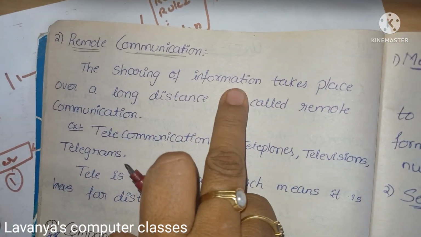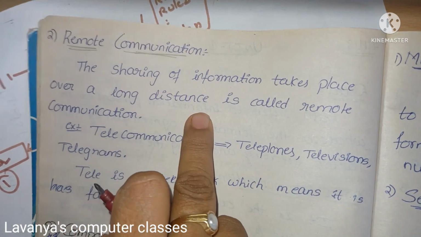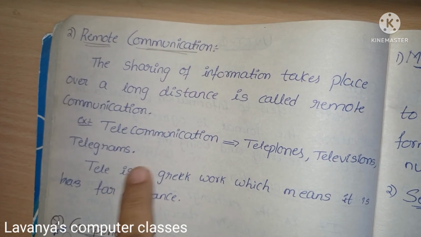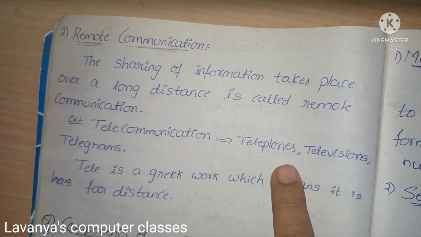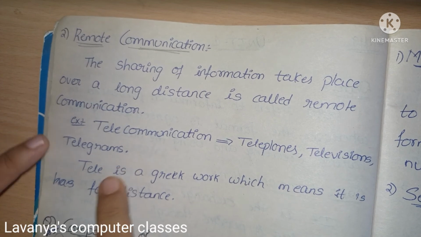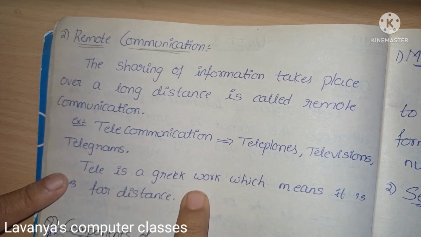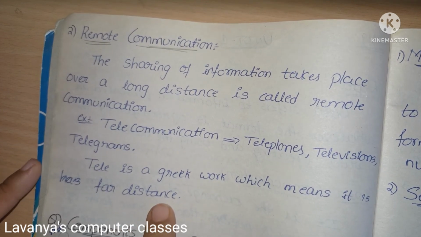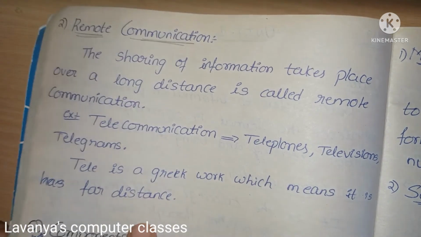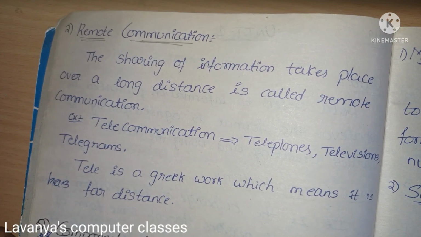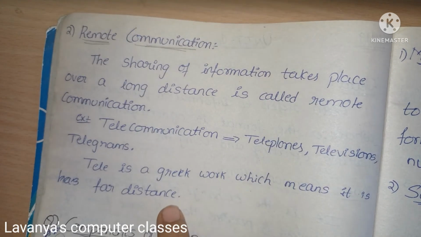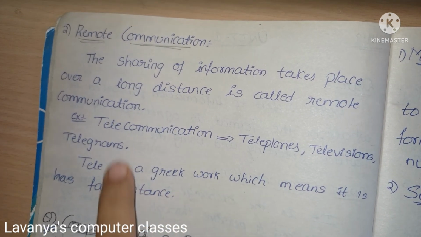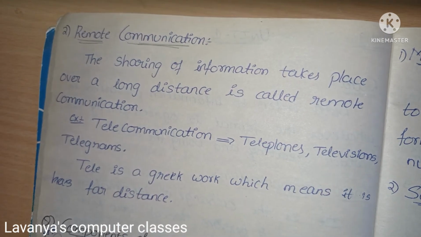The sharing of information over a long distance is called remote communication. Examples are telecommunications like telephones, televisions, telegrams. What does tele mean? Tele is a Greek word which means far distance. That's why television: you get the news from TV, but the news reader is somewhere and the listener is somewhere else, yet you still get the communication between the two through television. All of this is known as remote communication.